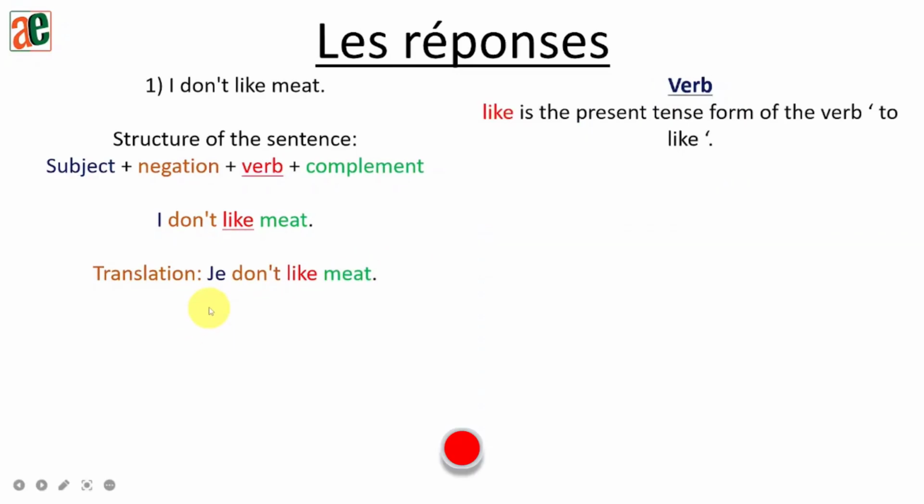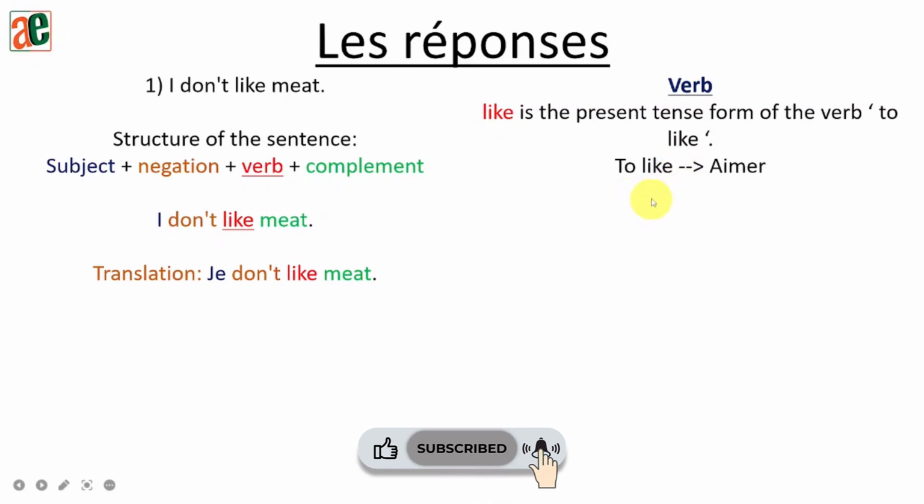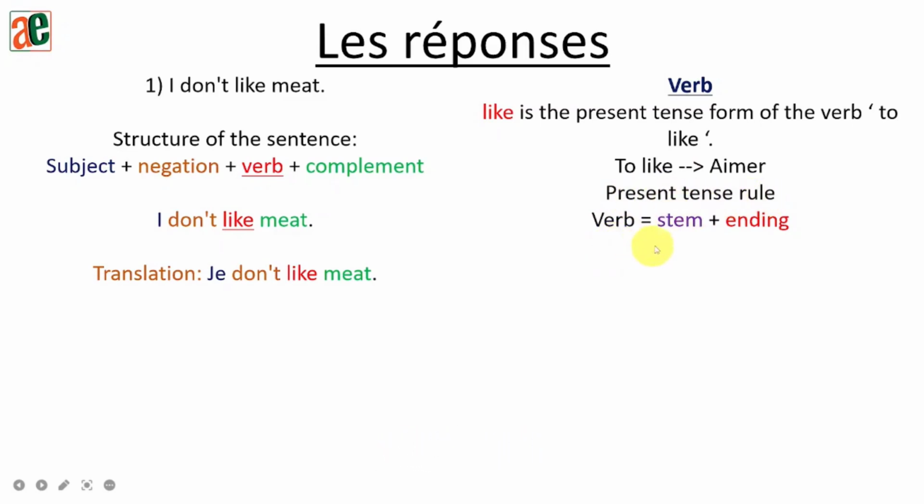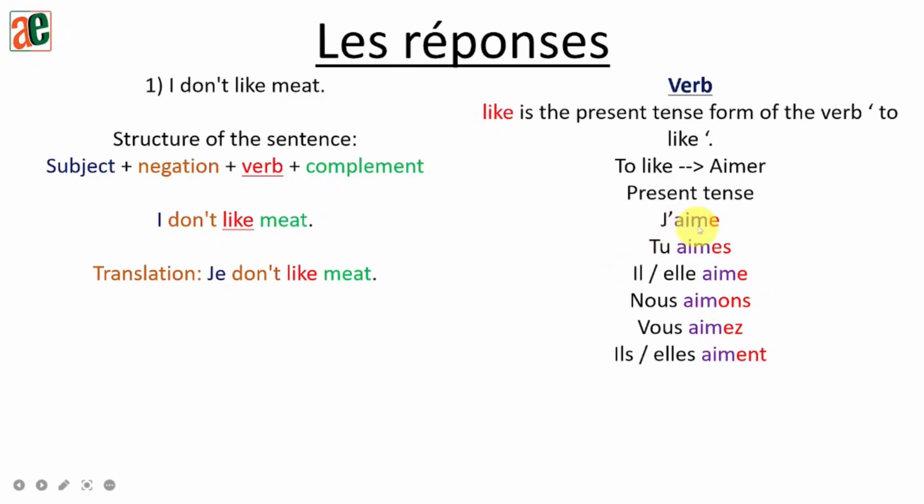Okay, next part, the verb. So like is the present tense form of the verb to like. To like in French means aimer. Present tense rules. So a verb can be divided into two parts, the stem or the fixed part and the ending. So for the verb aimer, AIM is the fixed part or the stem, and ER is the ending. So here is the conjugation of the verb aimer for present tense, and our subject in the sentence there is je, so to become j'aime. So I'm going to replace it.